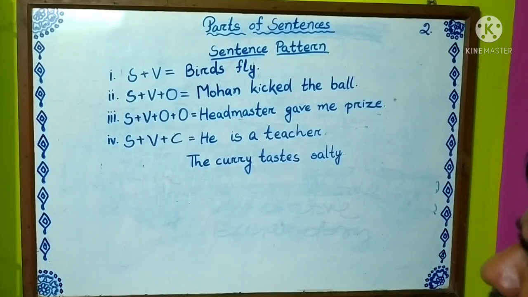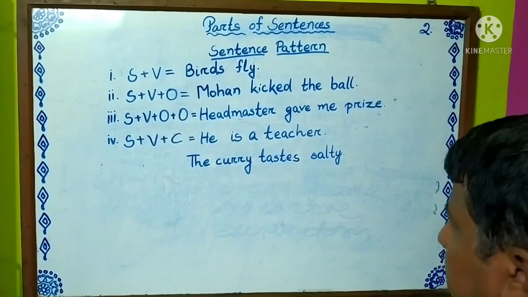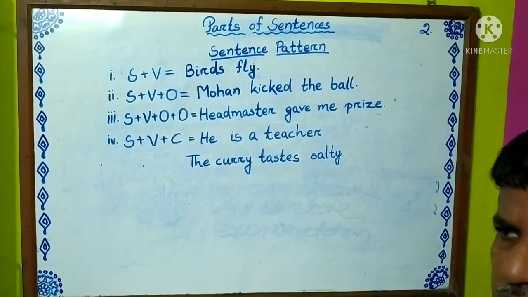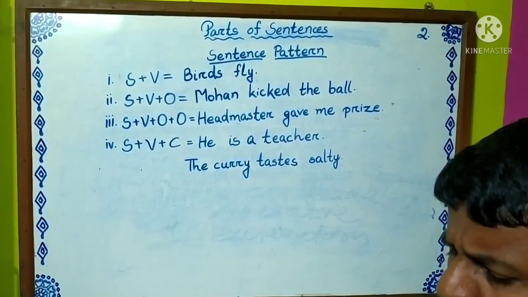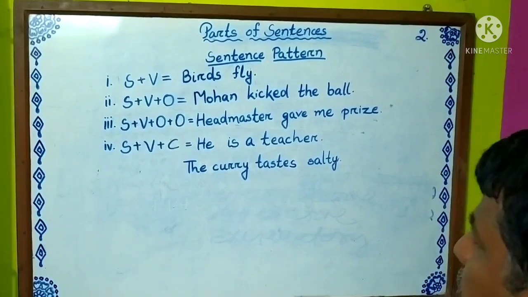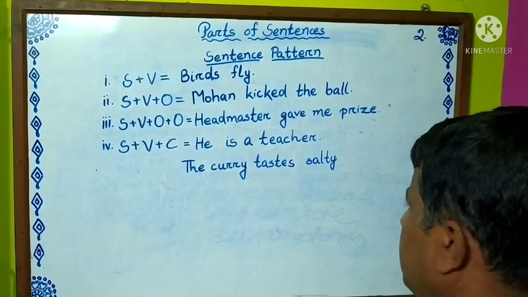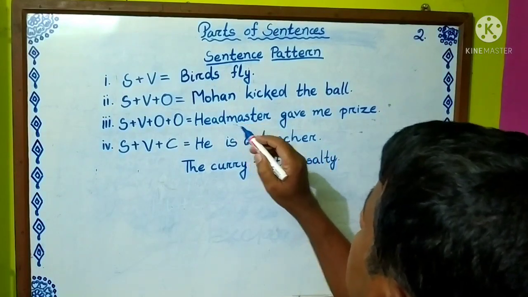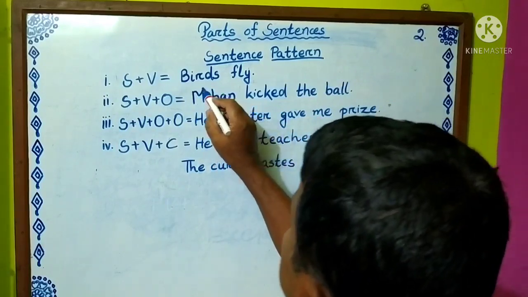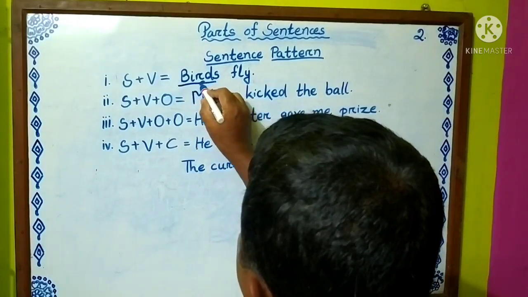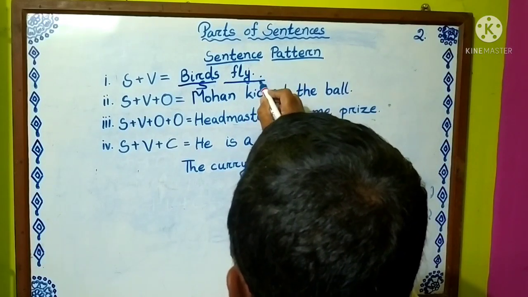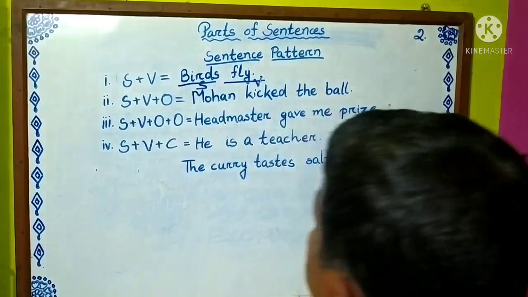We know that the sentence has two parts, subject and predicate. And a sentence consists of a subject and a finite verb. If this is the pattern of a sentence, it is SV.